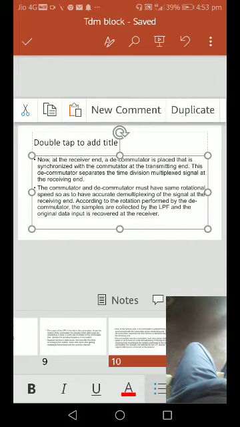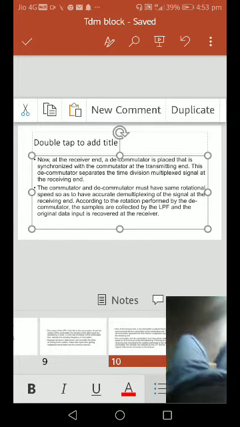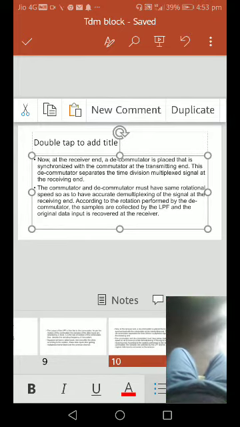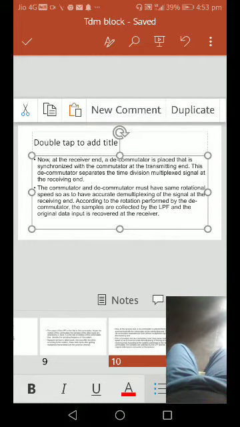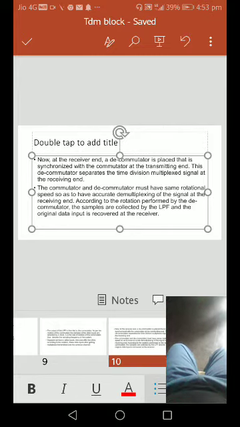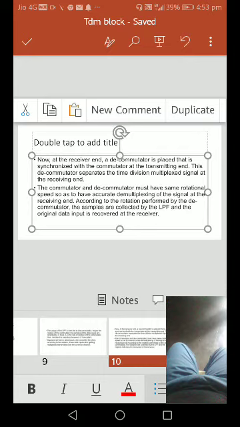Then the commutator and decommutator must have the same rotational speed, to collect the samples, so as to have accurate demultiplexing of the signal at the receiving end. At the receiving end means we are collecting the individual signals, the message signals that we transmitted.